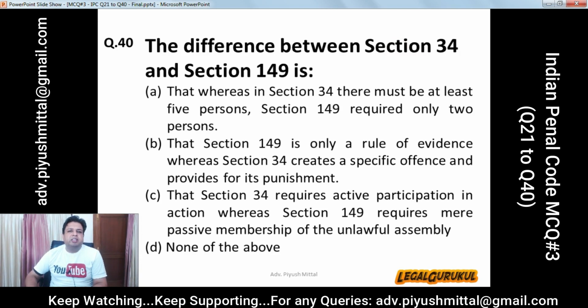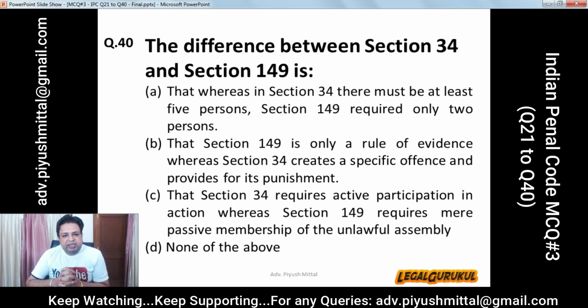Question number 40. The difference between section 34 and section 149 is A. That whereas in section 34 there must be at least 5 persons, section 149 requires only 2 persons. B. That section 149 is only a rule of evidence, whereas section 34 creates a specific offence and provides for its punishment.